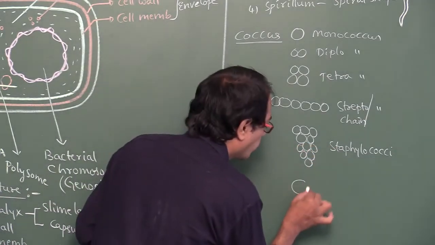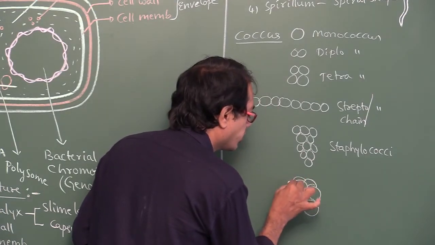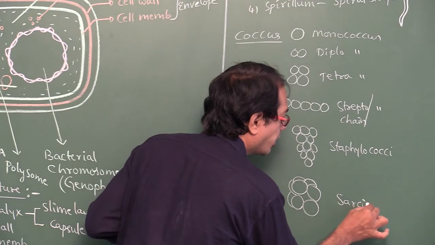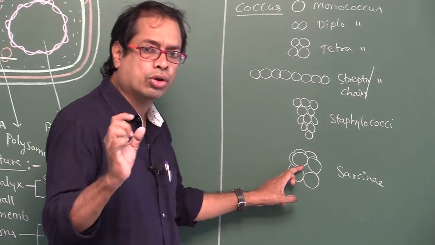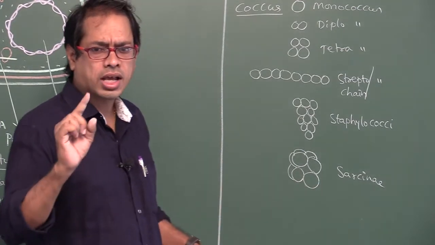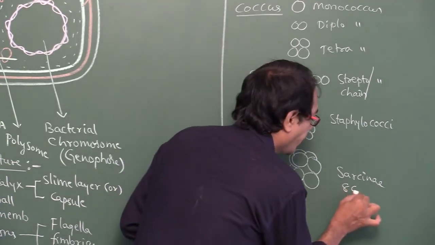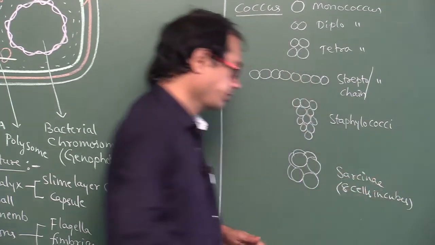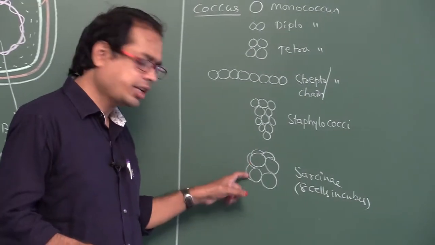And the last one, 1, 2, 3, 4, 5, 6, 7, 8. How many are there? 8. If 8 spherical shaped bacteria are arranged in the form of a cube, it is so called Sarcina. Very, very important. If one Sarcina is present, number of spherical shaped bacteria means 8 cells in cubes. So, number of spherical shaped bacteria in each Sarcina, 8.